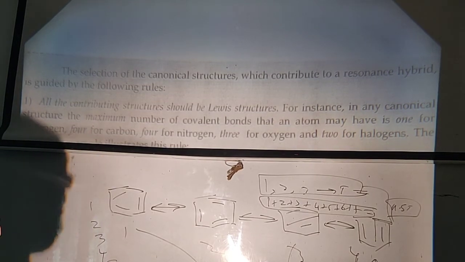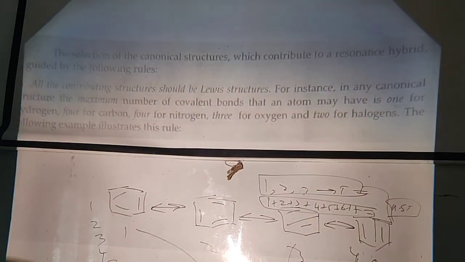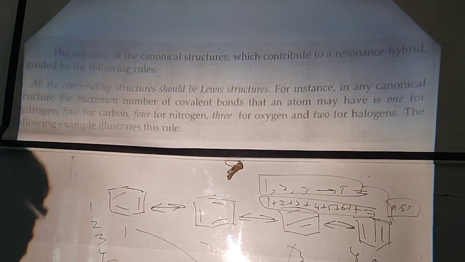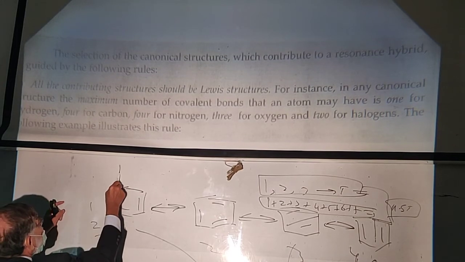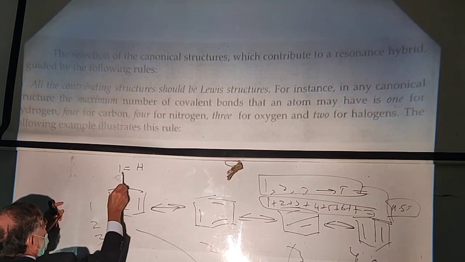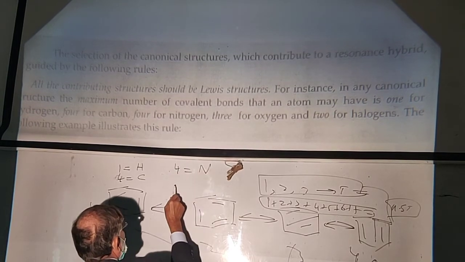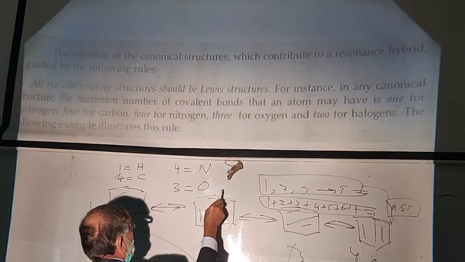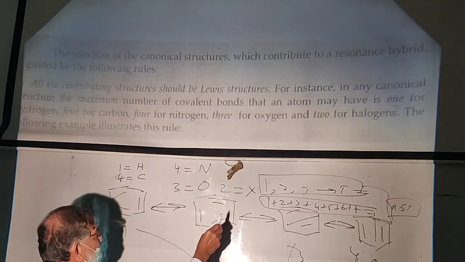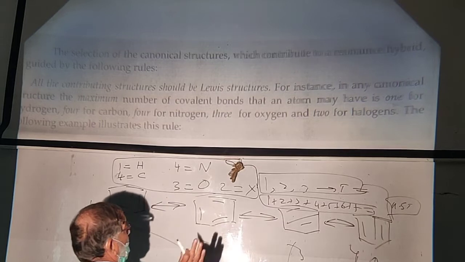The following example illustrates this rule: one covalent bond for hydrogen, 4 covalent bonds for carbon, 4 covalent bonds for nitrogen, 3 covalent bonds for oxygen and 2 for halogens. This is the rule which governs rule number 1.